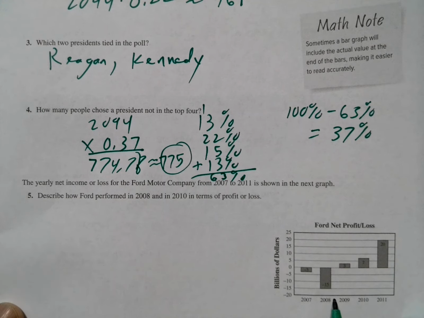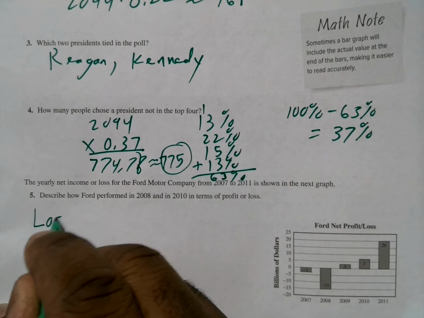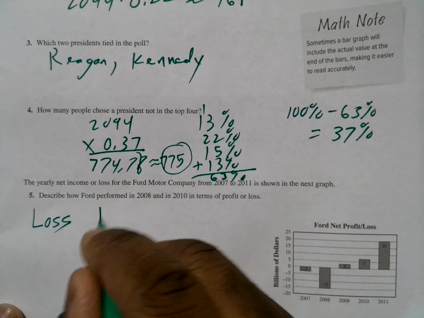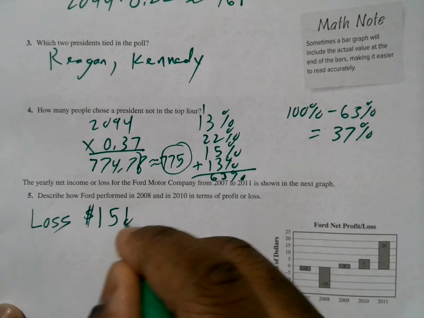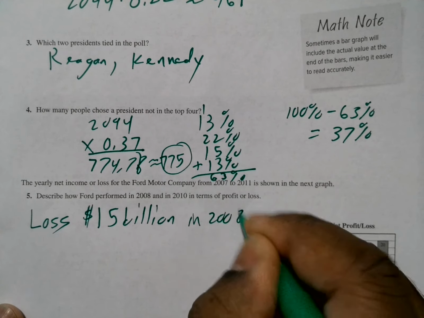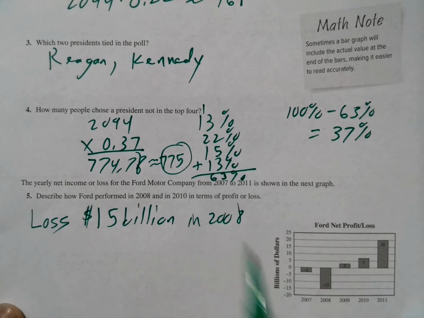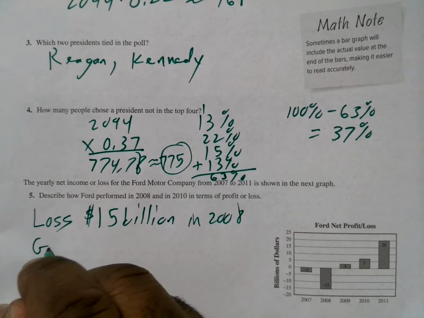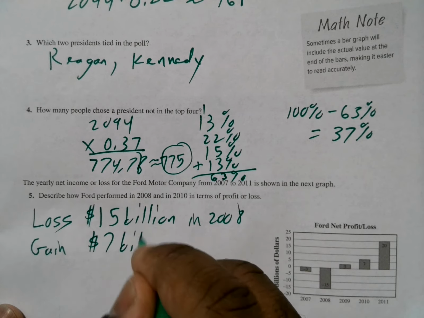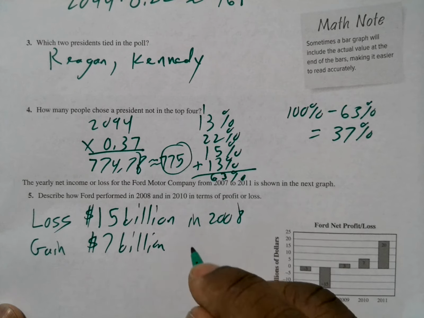Okay, so if you look at 2008, they have a loss of $15 billion. And then we're supposed to look at 2010. If you look at 2010, it's going up, it's a positive 7. So it was a gain of $7 billion in 2010.